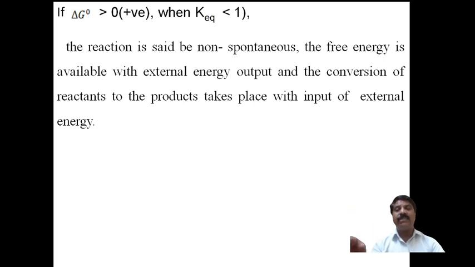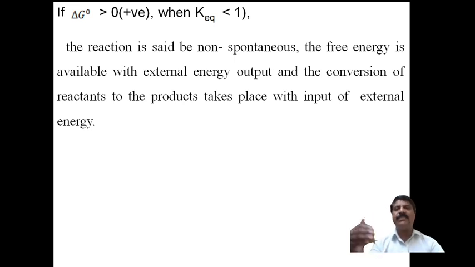If delta G naught is negative, extra free energy will be there, and that energy is utilized for the reaction to proceed on its own without any external help. The reaction cannot proceed by itself otherwise, but due to the extra free energy, it proceeds automatically, and therefore that reaction is spontaneous.